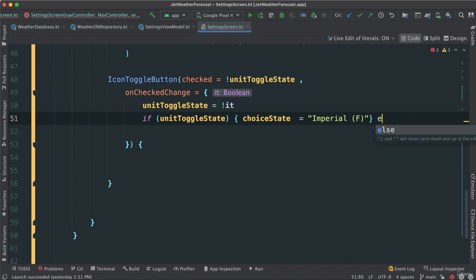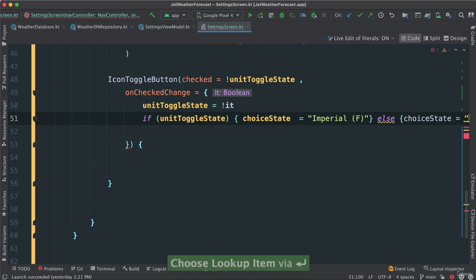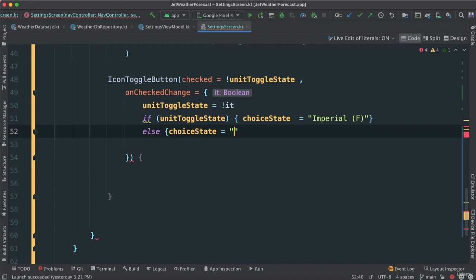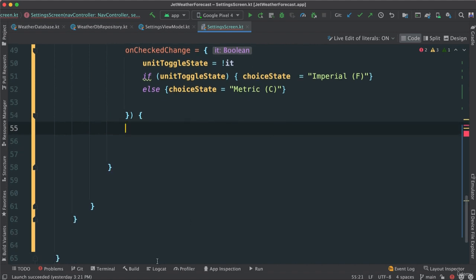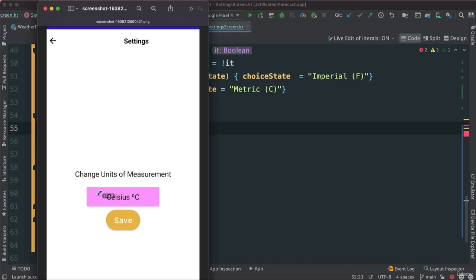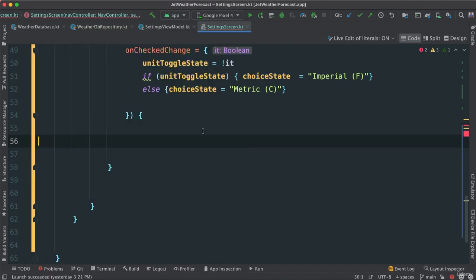And then else, I'm going to make sure that our choice state value is, in this case, metric. So put this in a new line. So I'm going to say metric, C like that. Let's not forget to finalize our else if. All right, so now inside here, this is where I'm going to create this structure. Of course, inside I can create a text and so forth.